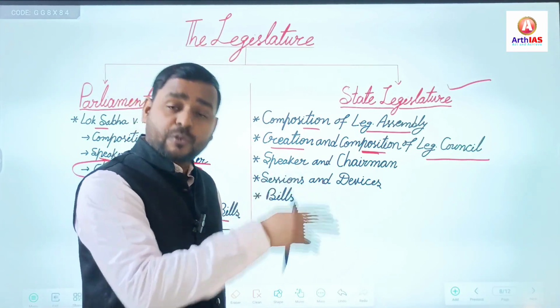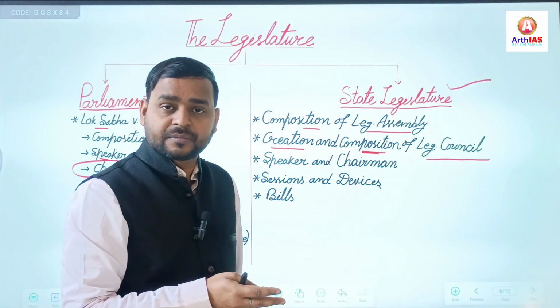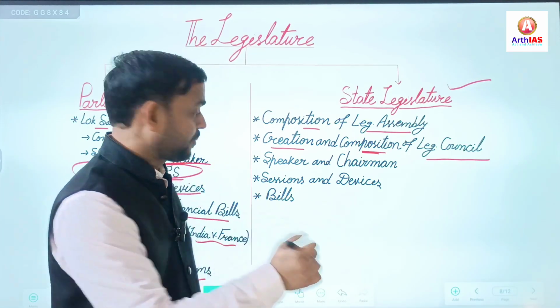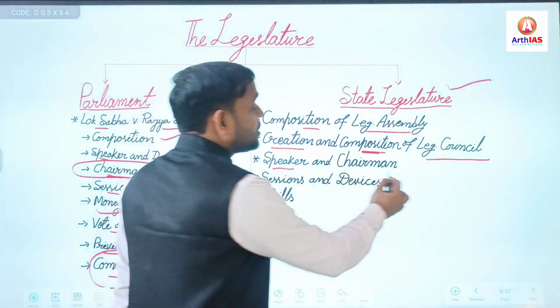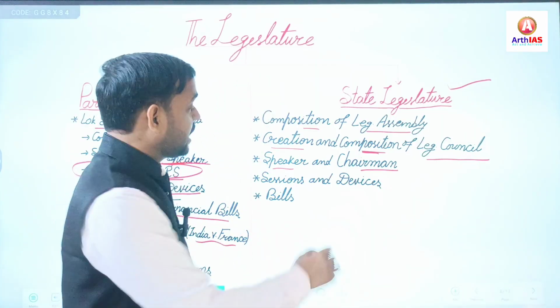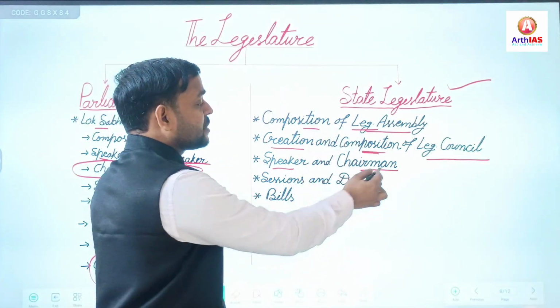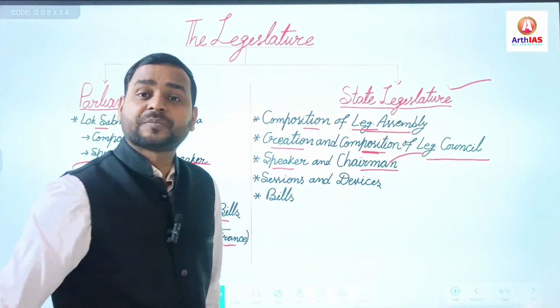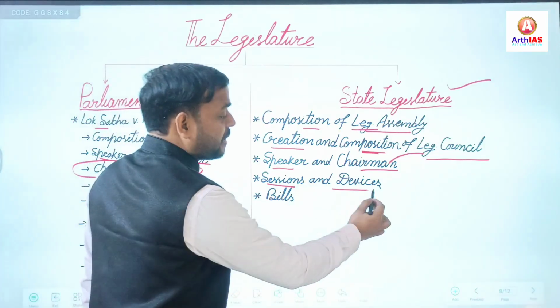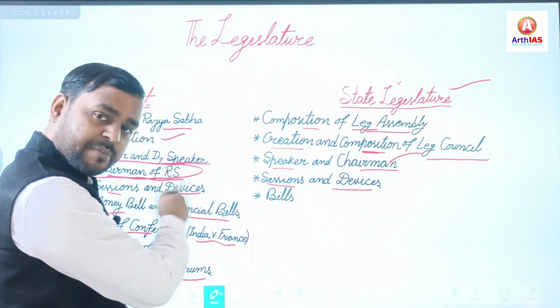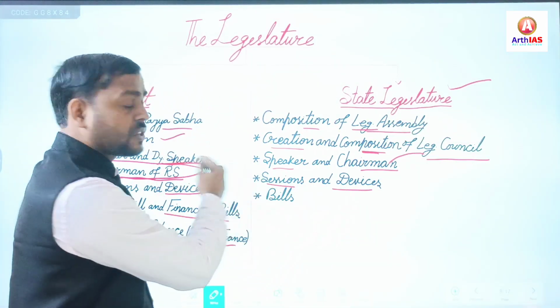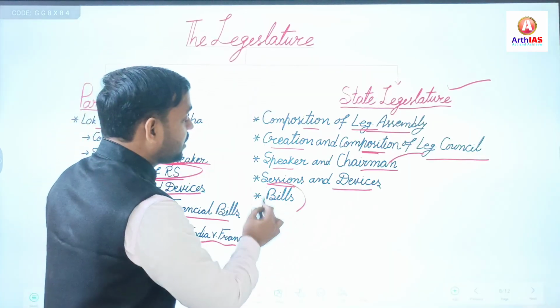Again, their qualification, their term, all these things are important. Speaker of legislative assembly, chairman of legislative council. Sessions and devices are also important, in the same manner as the devices and sessions of parliament. And lastly, bills are also important.